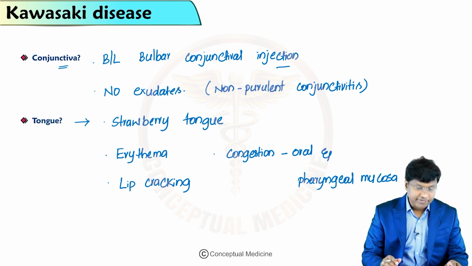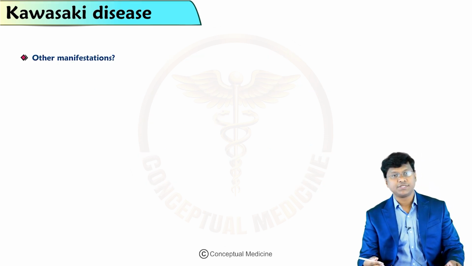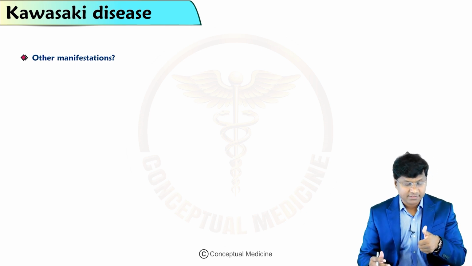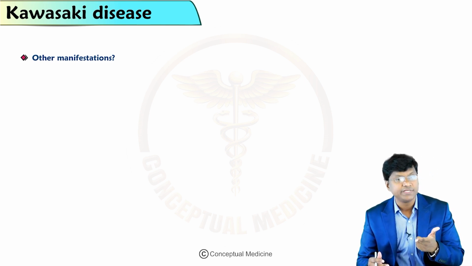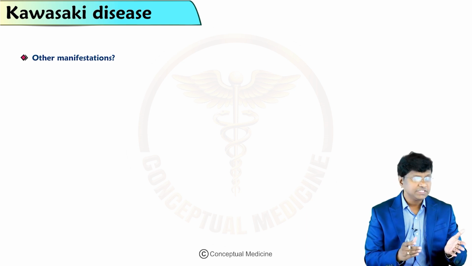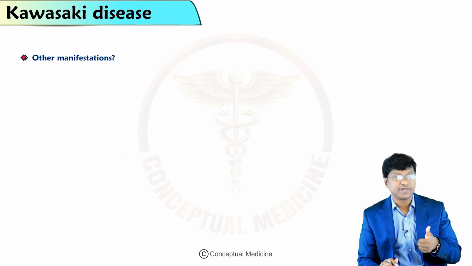Now, after having discussed the conjunctiva and tongue, what are the other manifestations in these patients? One is the lymph node: cervical lymphadenopathy, unilateral and non-suppurative, with size more than 1.5 centimeters. The other is mucocutaneous manifestations: an erythematous rash over the palms and soles, and edema of the feet.